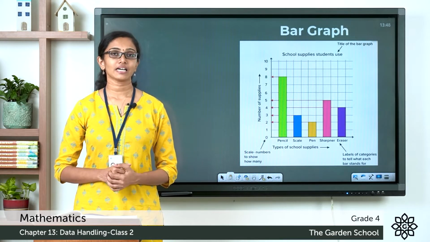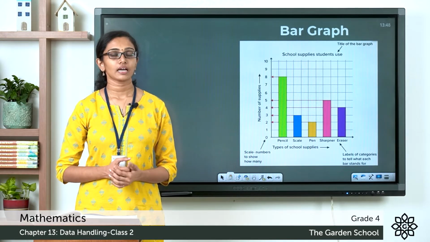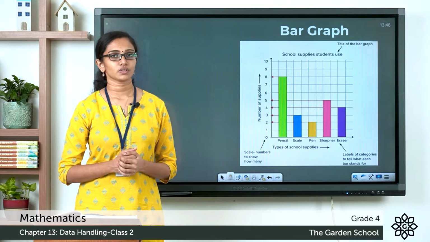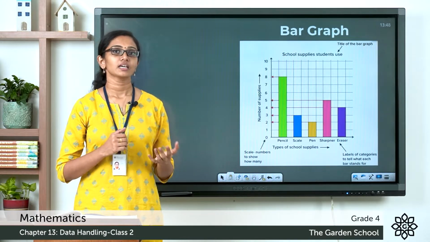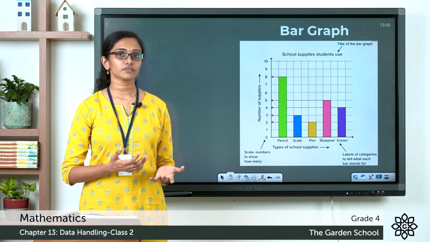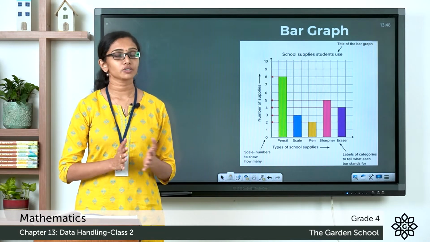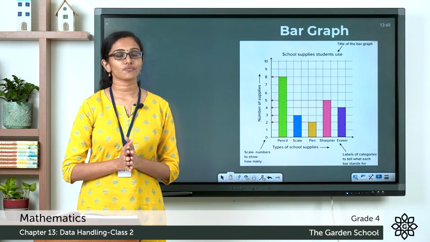So today, let's learn more about bar graphs. In the previous class itself, we have seen an introduction to bar graphs. So let's have a revision on that. Now, what is a bar graph? A bar graph is a chart that uses vertical or horizontal bars or strips to represent some kind of data.